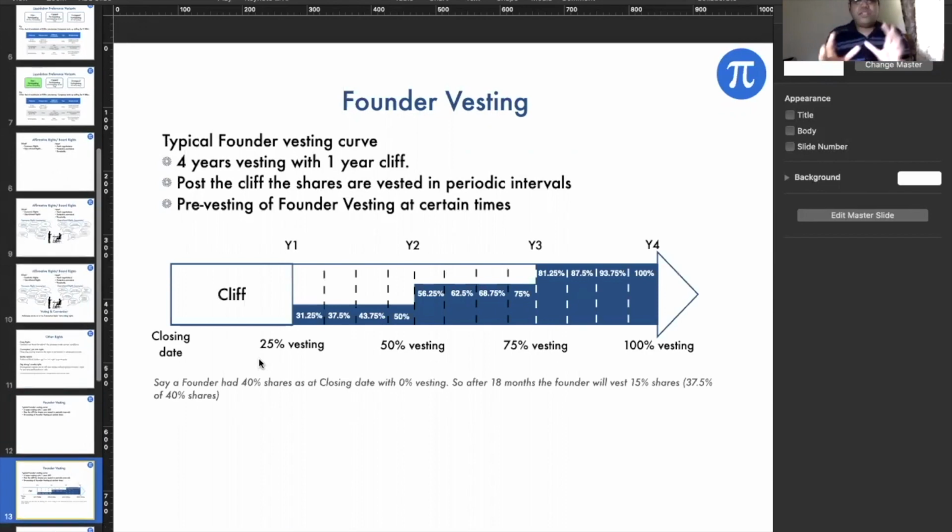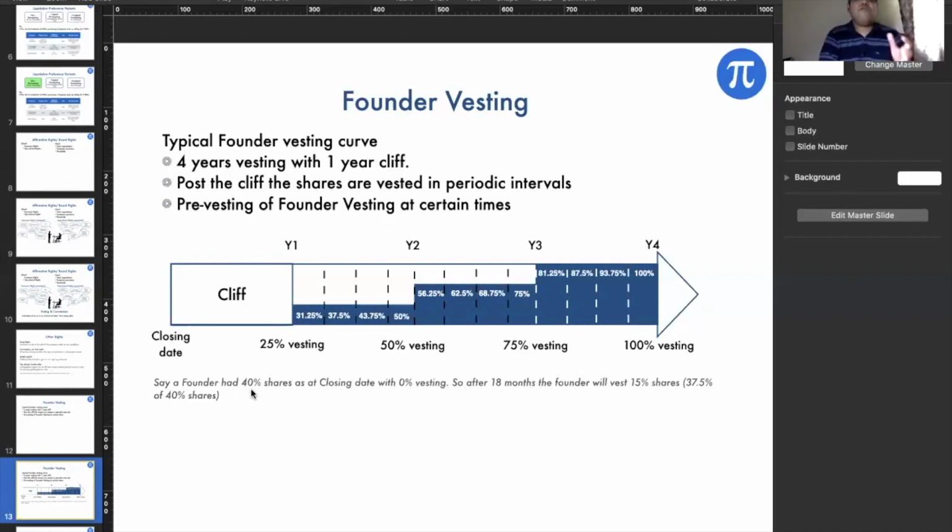This is how a typical vesting will follow. If it is a 4 year curve with 1 year cliff, from the closing date of the round till the cliff, nothing gets vested till the end of year 1, but then 25% gets vested. I have just given the percentage at each quarter, so it is a quarterly vesting schedule. At each quarter, the vesting is happening, until by year 4, it is 100% vesting.